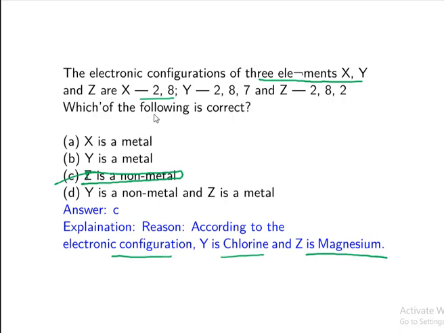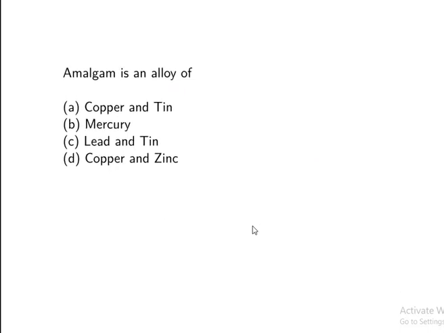If you remember the electronic configuration, then only you are able to answer which metal is having which electronic configuration. That's the reason you have to remember the electronic configuration of the metals, so that you remember the metals easily and you are able to answer the questions.